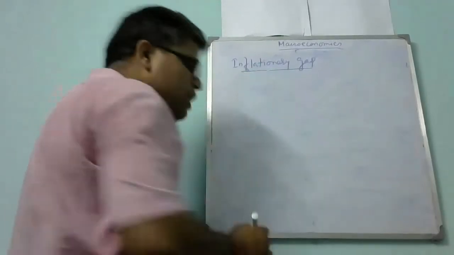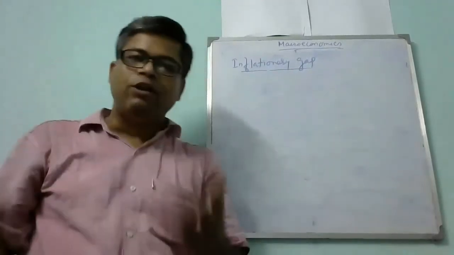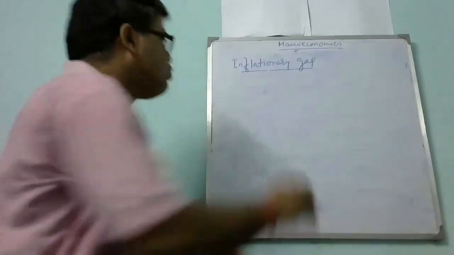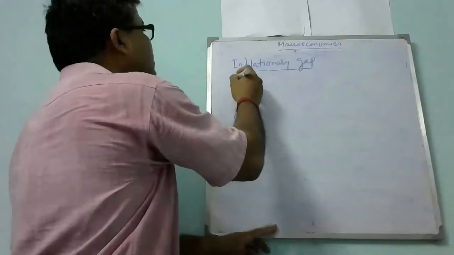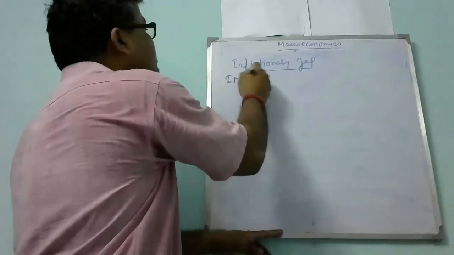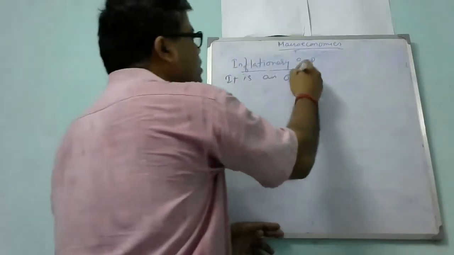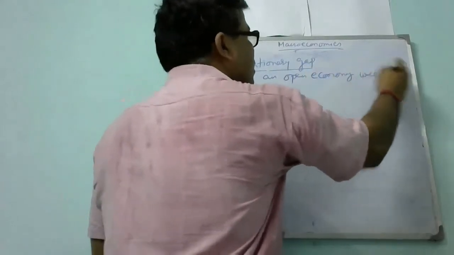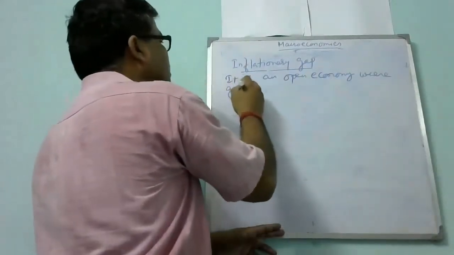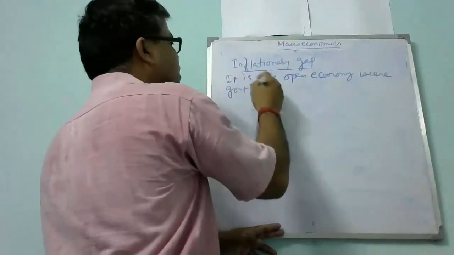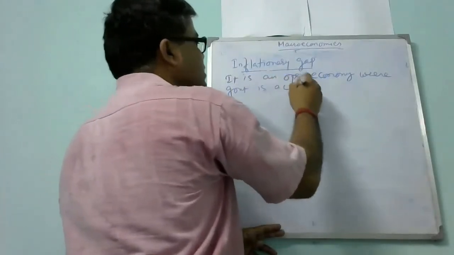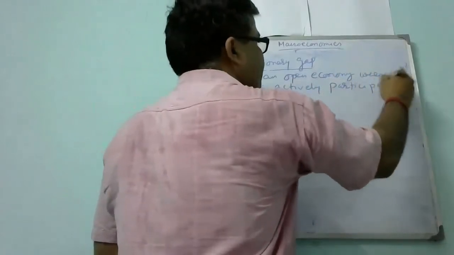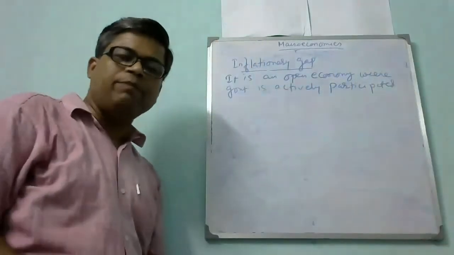Let's say that it is an open economy, with the presence of government, everything is there. So we assume that it is an open economy where government is actively participating.